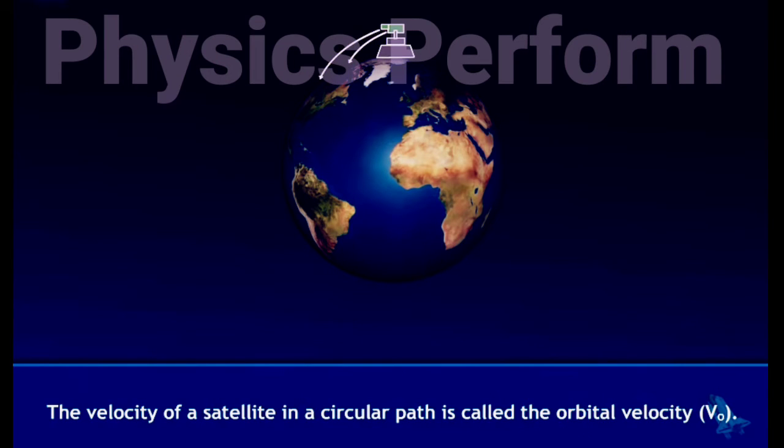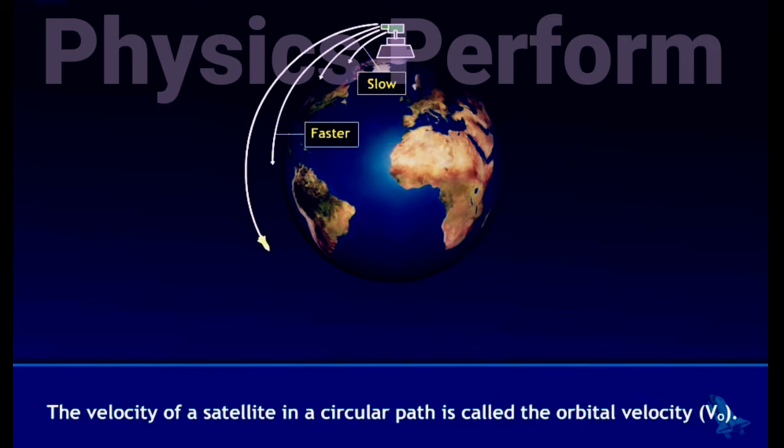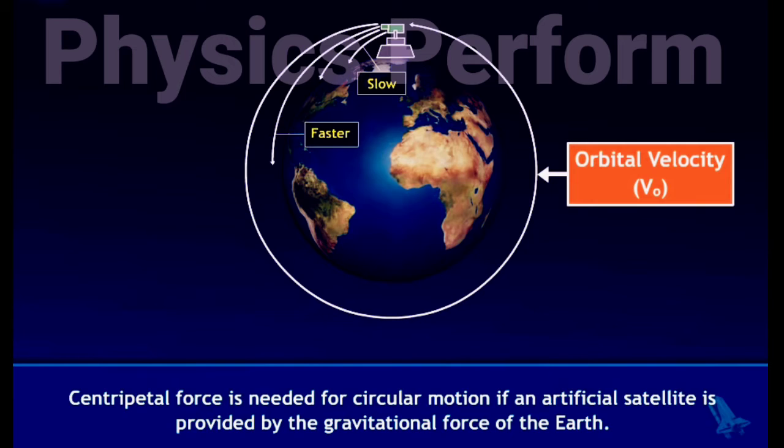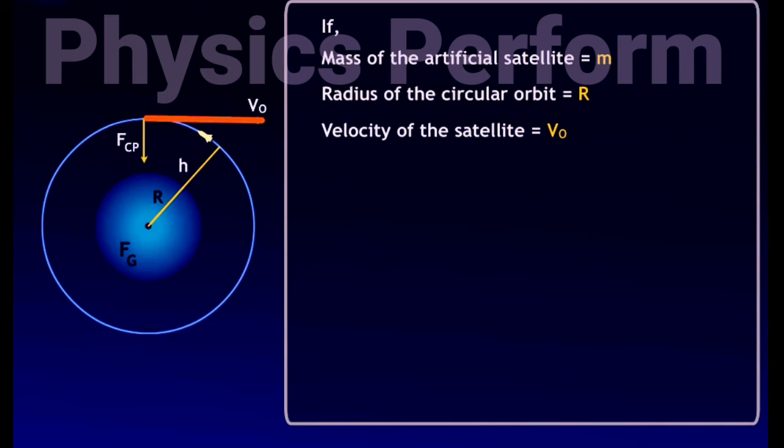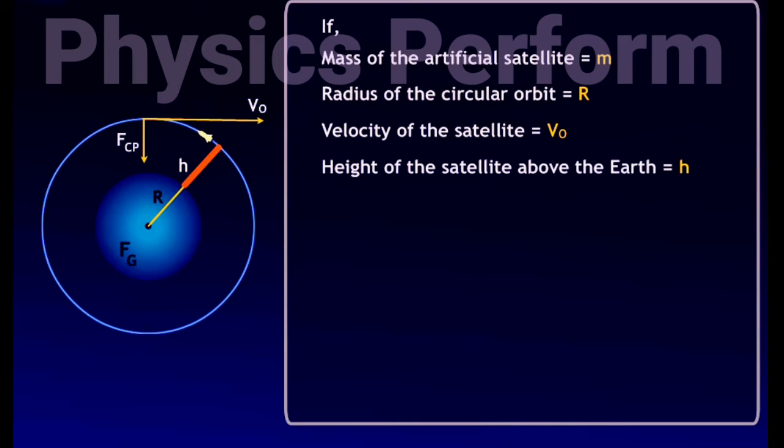The velocity of a satellite in a circular path is called the orbital velocity, VO. Centripetal force is needed for circular motion. For an artificial satellite, it is provided by the gravitational force of the Earth. Consider an artificial satellite of mass m going round in a circular orbit of radius r with velocity VO at a height h from the surface of Earth.